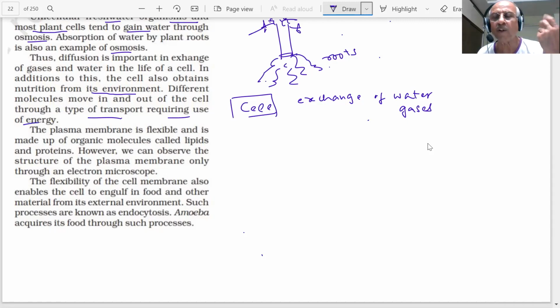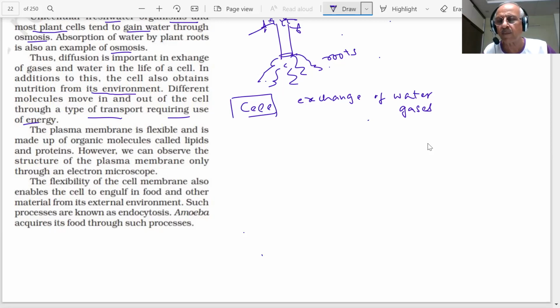These processes were not requiring use of energy. We have told you these are spontaneous processes because substances move from higher concentration to lower concentration. Gases move from higher pressure to lower pressure. So the diffusion process takes place, osmosis takes place. But different molecules, when they move in and out of the cell through a type of transport, that will require energy.